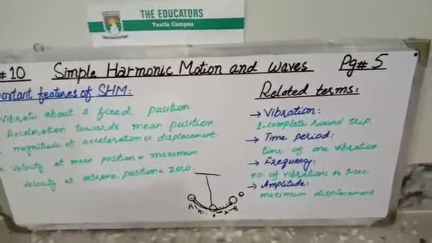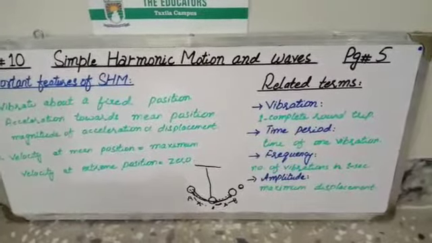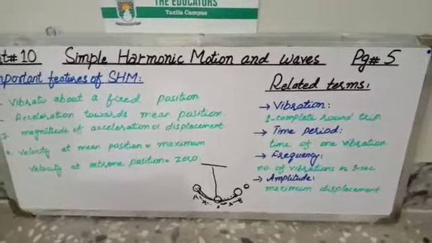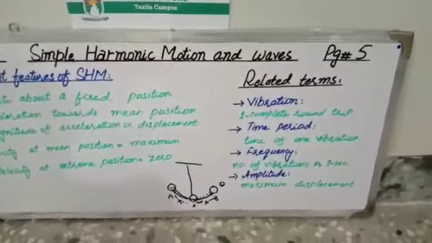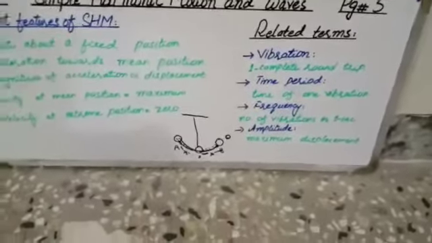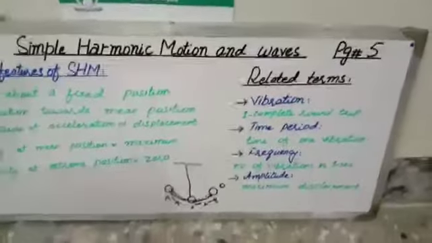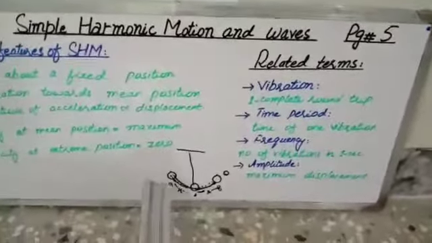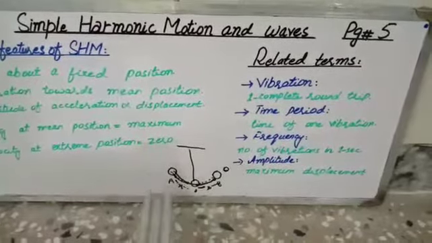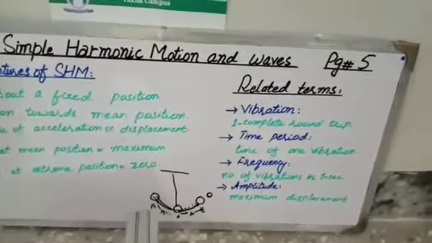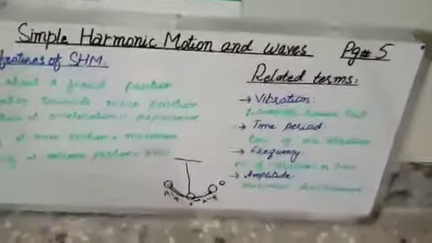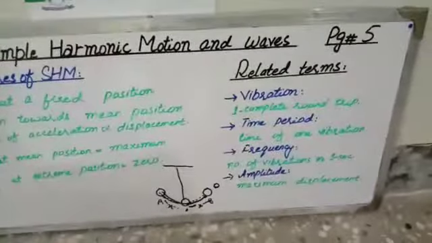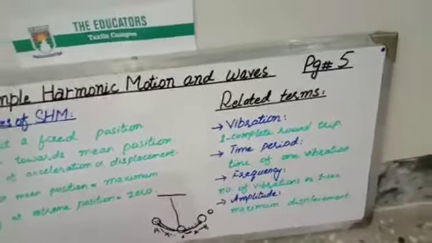The next one is time period. The time taken by a vibrating body to complete one vibration is called time period. So if the body has completed this one complete round trip or one vibration in either 5 seconds or 2 seconds or 1 second, we call it a time period.